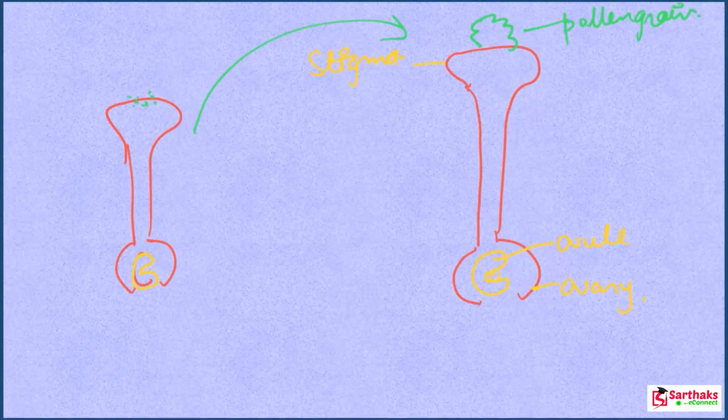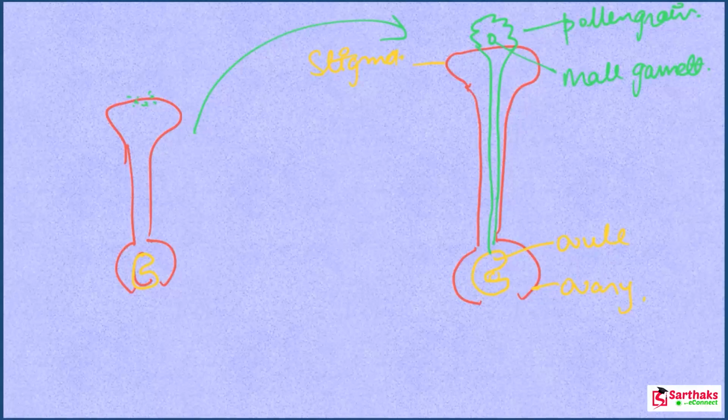Okay, these contain a male gamete. Here a male gamete is present. This is the male gamete. Got it? So this pollen grain bursts open and grows a pollen tube downward through the style toward the female gamete in the ovary.